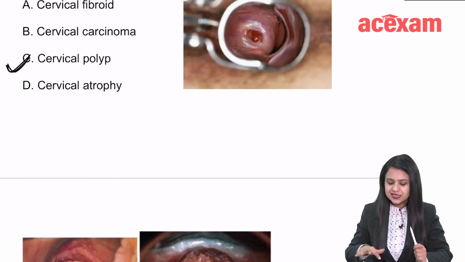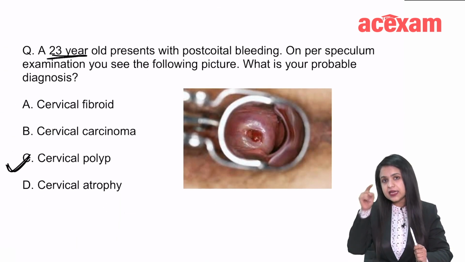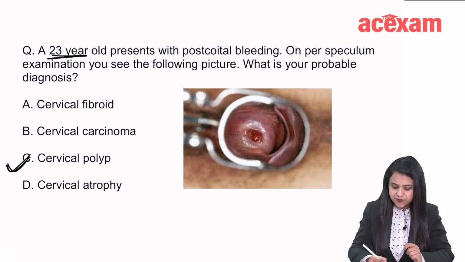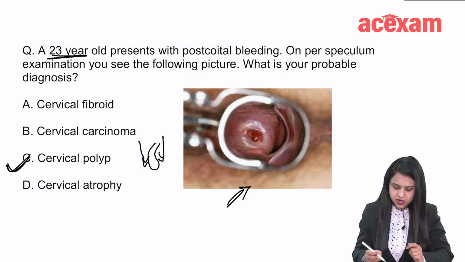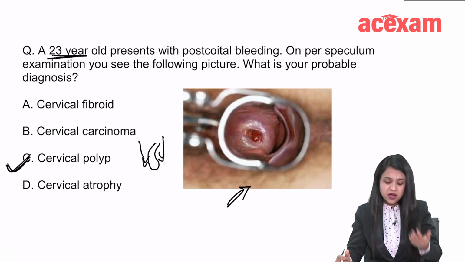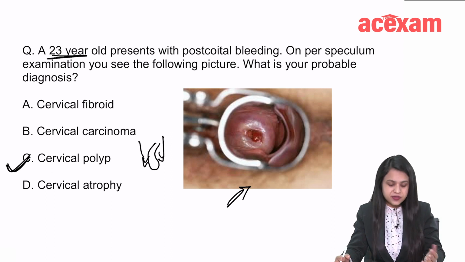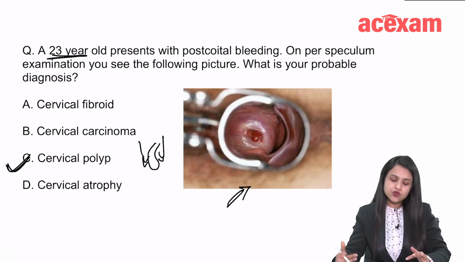But here we can see that there is something coming out from the internal os. It is something like this. This is the cervix, and here is the polyp, and this is how it is coming out, and this is what can be seen on transverse section. So it is not cervical cancer, and on top of that, she is a young female, so that makes carcinoma less likely.